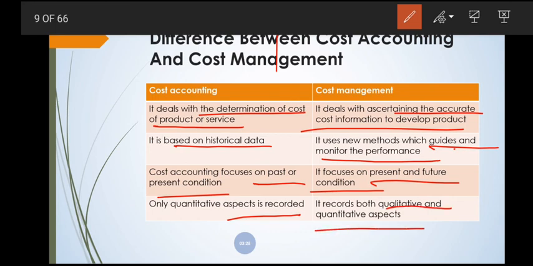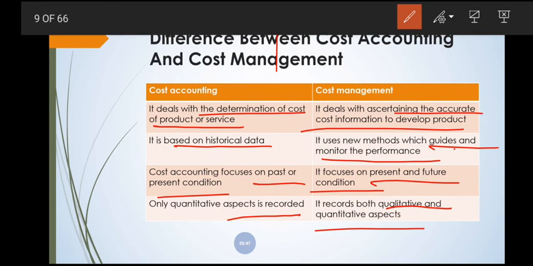Cost accounting records only quantitative data, that is, in numerical form, tabular form or graphical representation, but cost management records both the qualitative and quantitative aspects of the business organization.